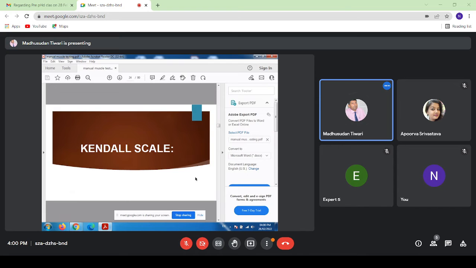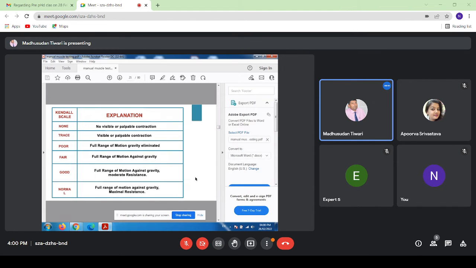Third scale is Kendall scale. Kendall scale basically is non, trace, poor, fair, good, and normal. Non is again 0, no visible palpable contraction. Trace is visible palpable contraction. Poor is full range of motion with gravity eliminated. Poor is equivalent to grade 2, trace is grade 1, and non is grade 0.